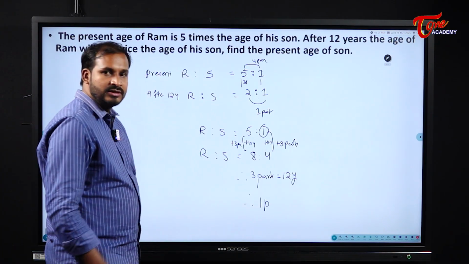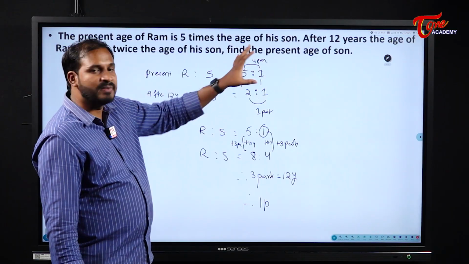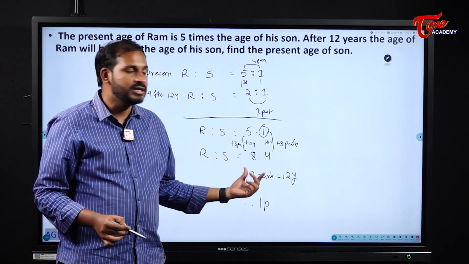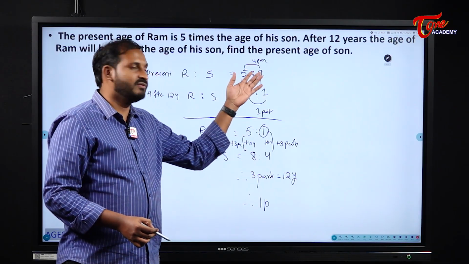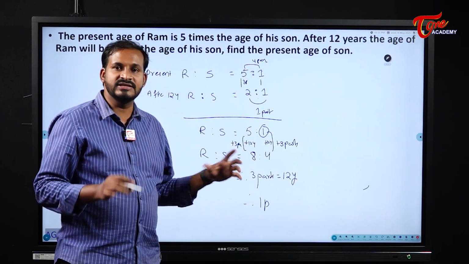See here, students, one thing I want to tell you once again. If you change anything like this by multiplying, always consider the one after multiplying, the output, not the previous one. Why? Because we changed it from this one to this one, so you should consider this one as the final case.